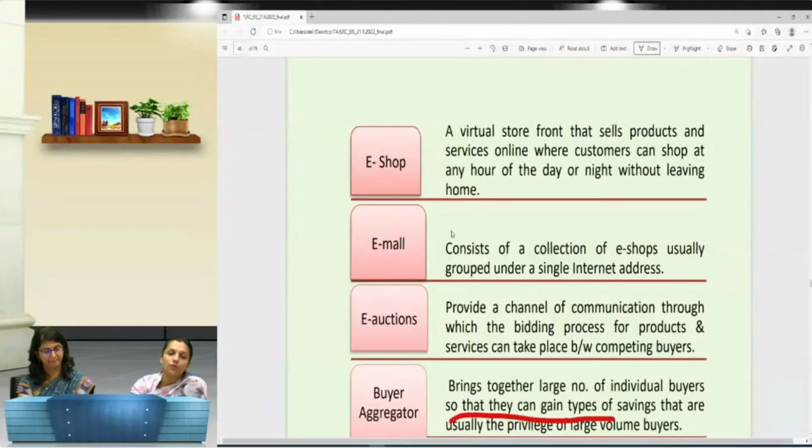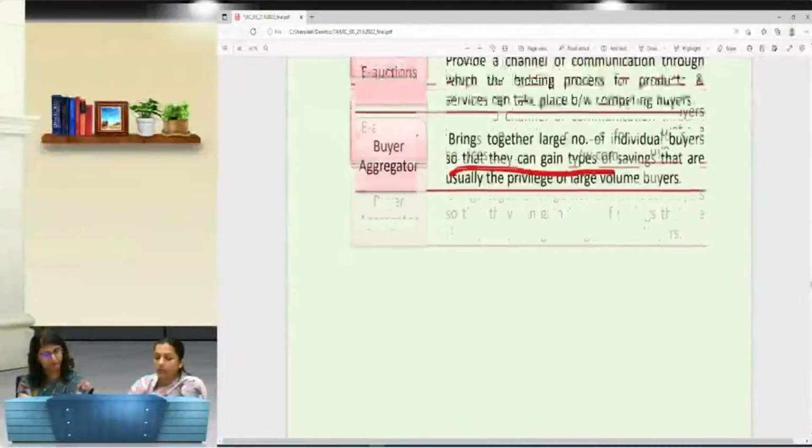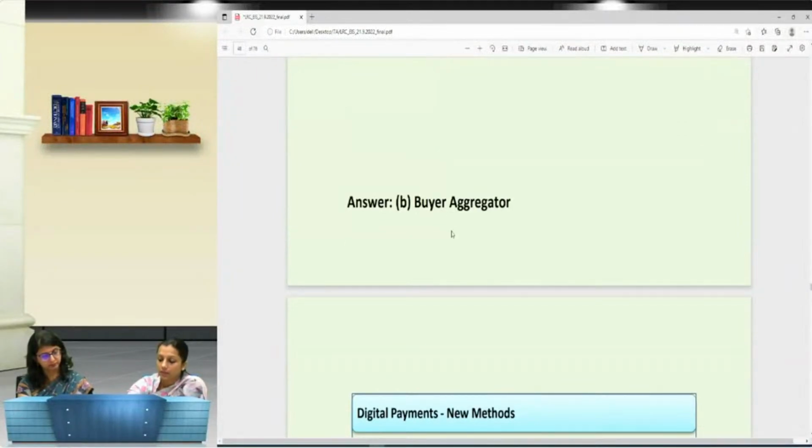So in the same way, you can mention over here, because when we know that there are so many models, for each model there are certain specifications. Like the e-shop is a virtual shop, whereas the e-mall is an accumulation or collection of e-shops. E-auction provides a channel for communication, and the buyer aggregator brings together a large number of buyers to give benefits to them. The answer is buyer aggregator.